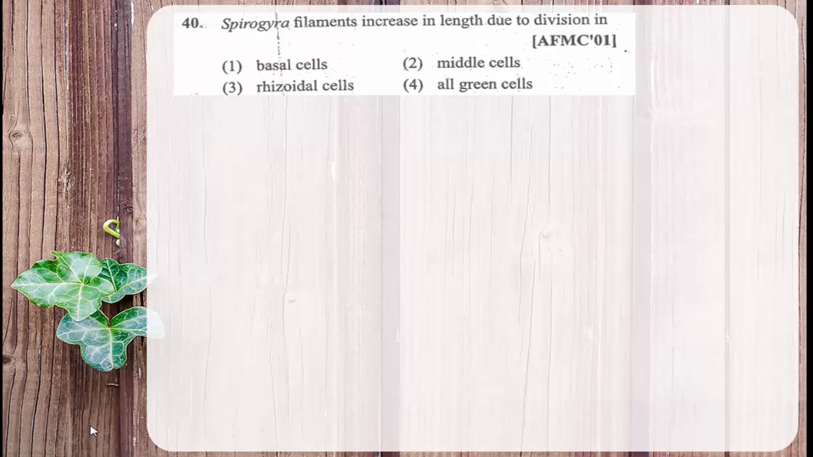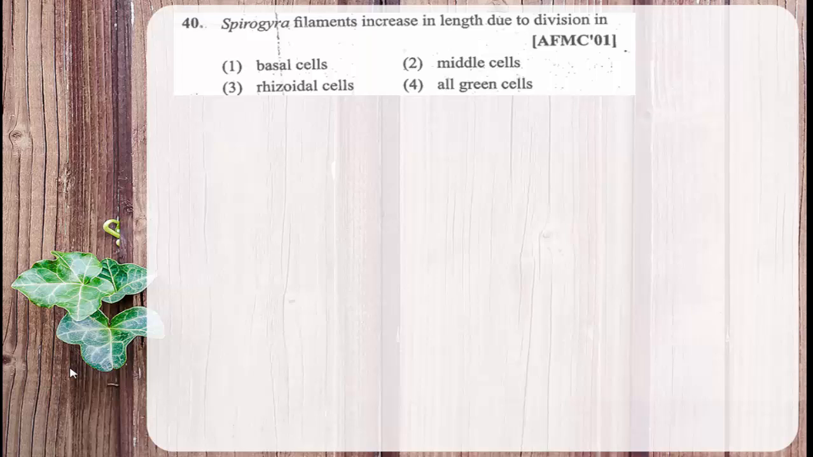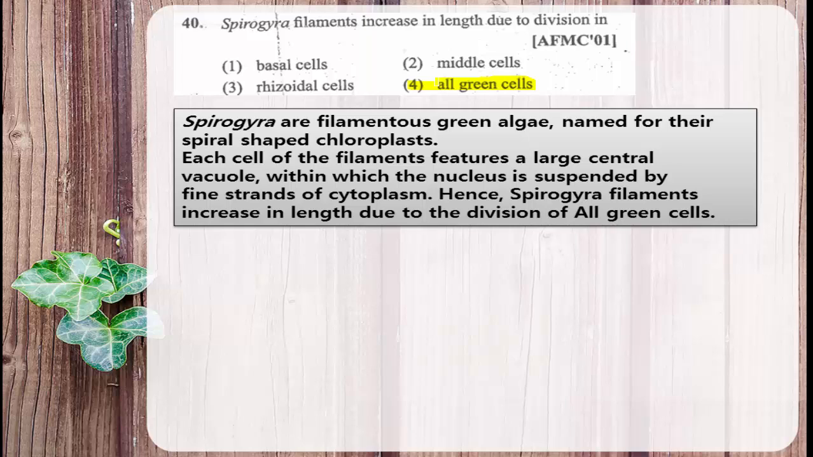Spirogyra filaments increase in length due to division in basal cell, middle cells, rhizoidal cells, or all green cells. What is this Spirogyra? Spirogyra is a green alga in which the chloroplast is arranged in the form of a network or spring-like structure, and in Spirogyra, the length of the filament increases due to the division of all green cells.